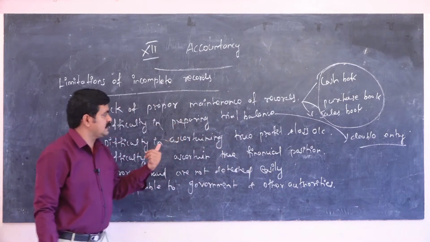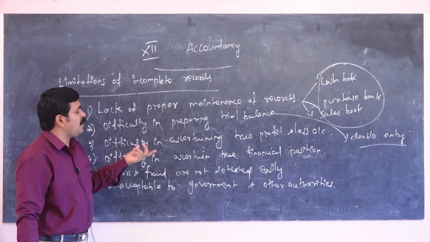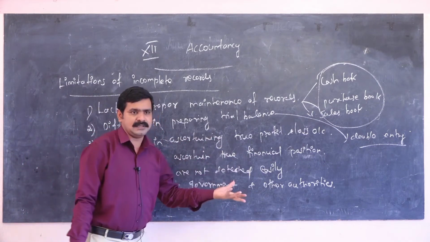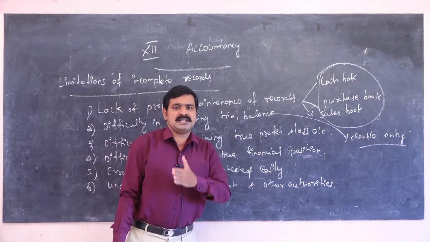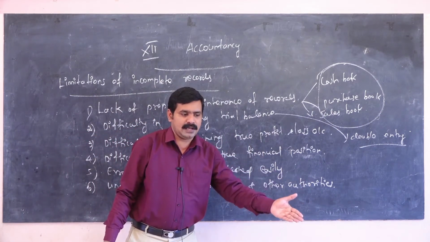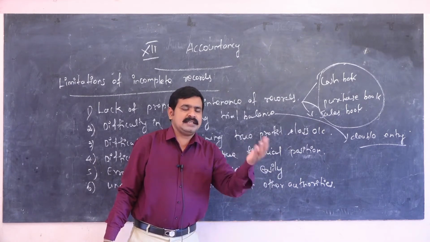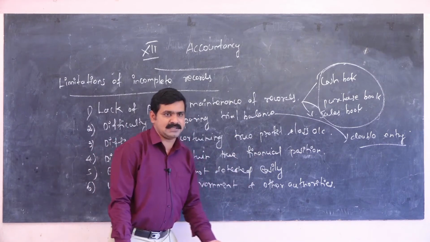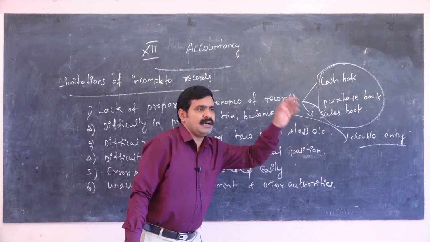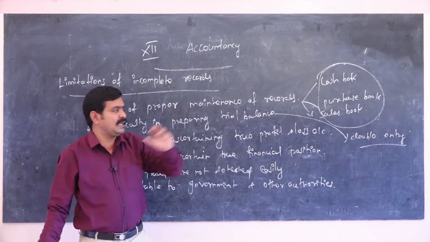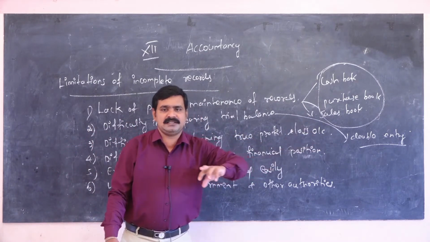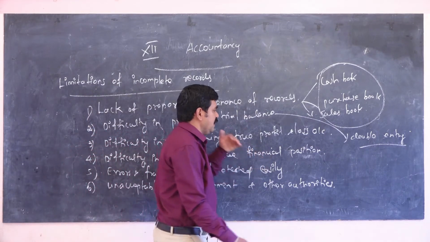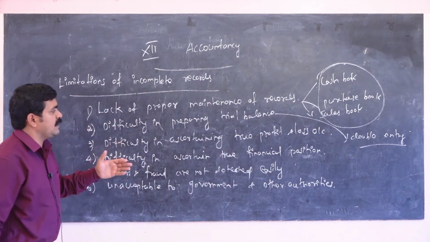But in the single entry system, we cannot prepare a trial balance, so that will affect all the records. We cannot get accurate information from the trial balance. In the double entry system, the cash account comes under the debit side, but here there are unsystematic records. That is a major difficulty in preparing trial balance.